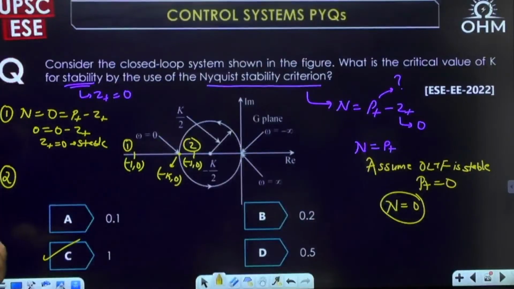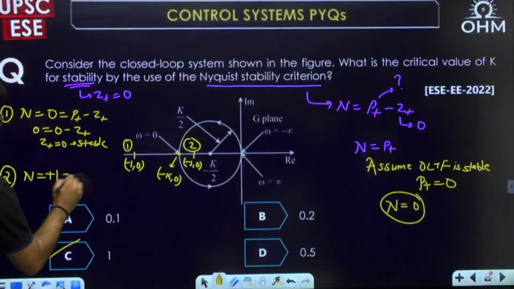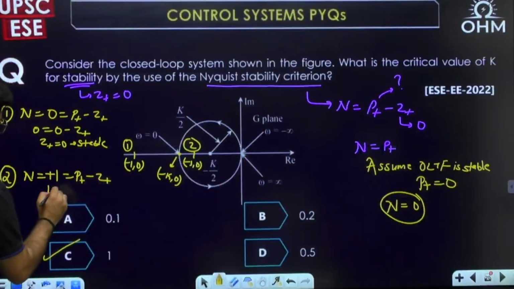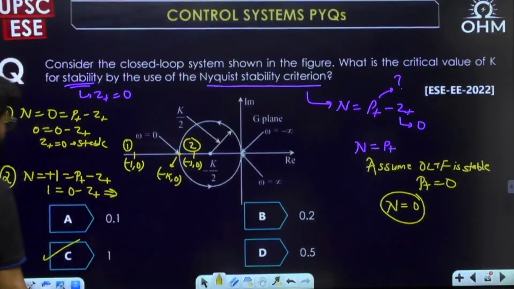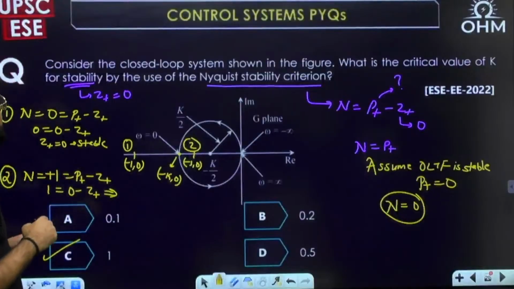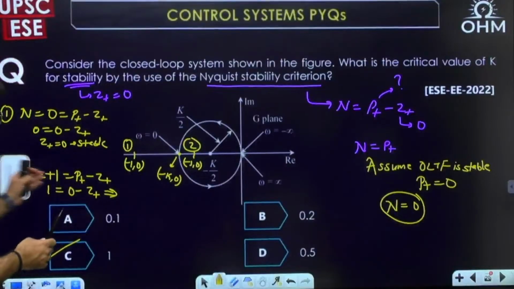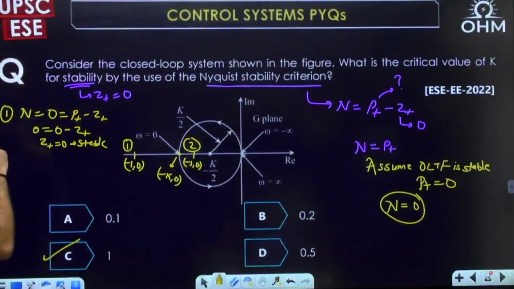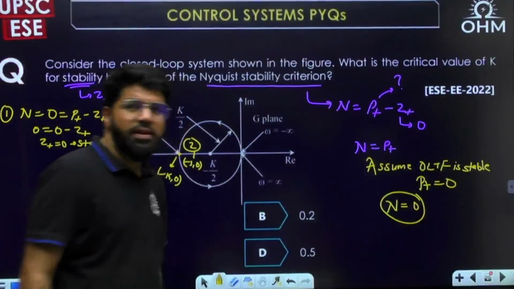Case number 2 means there is clearly one anti-clockwise encirclement. So n equal to plus 1 equals p plus minus z plus. As I told you, again p plus has to be 0. So what is the value of z plus? Now this case again is at fault only. For that you will have to assume clockwise. Actually, it has to be anti-clockwise Nyquist contour problem. So let's not go into that. I'll only take this condition, and z plus equal to 0 means the system could be stable.